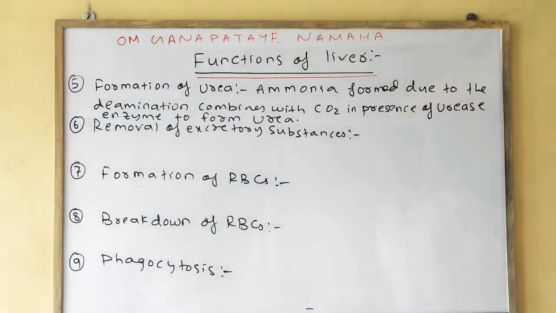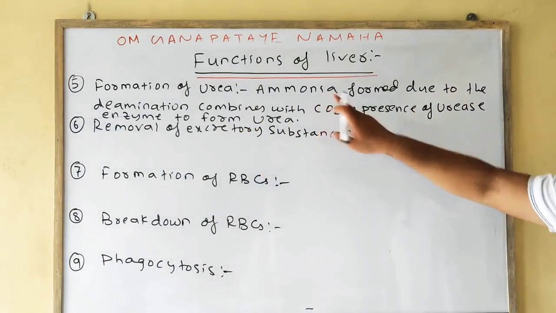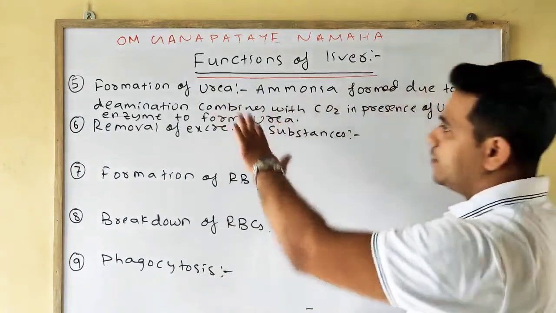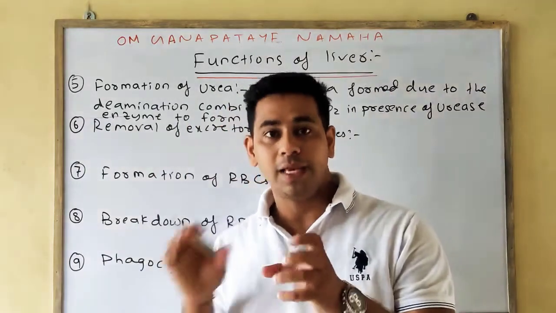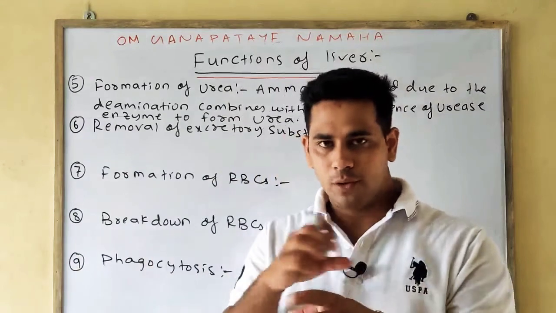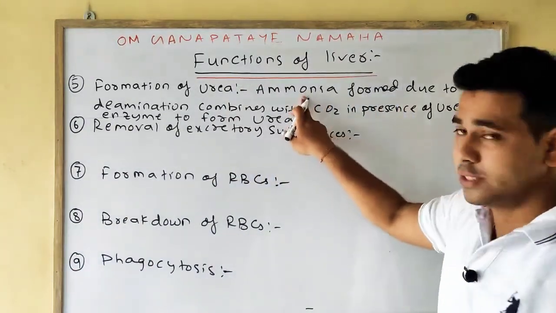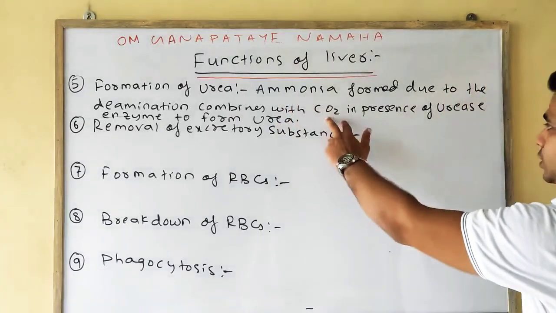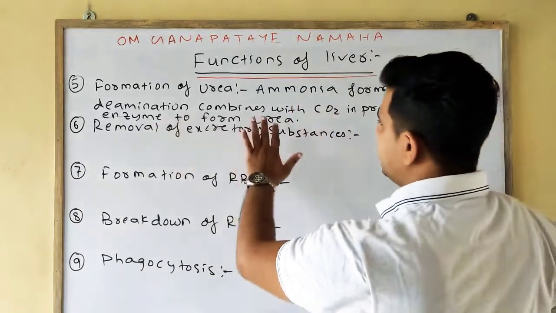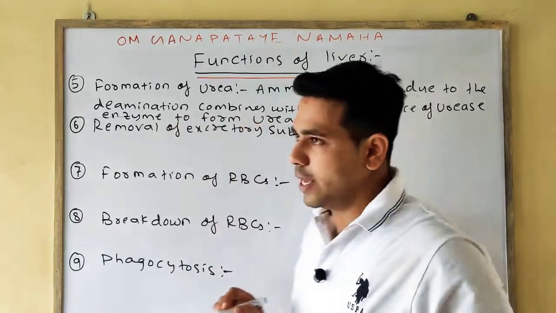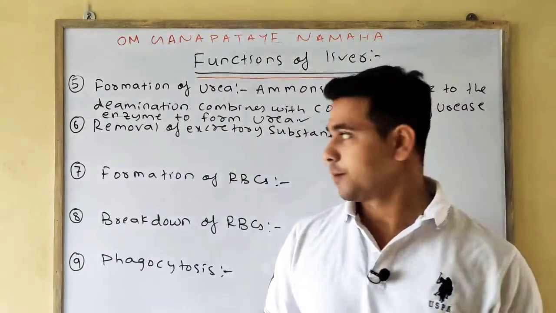So urea comes from the ammonia which is formed from deamination. Deamination means the amino group is removed. The ammonia formed combines with CO2 in the presence of urease enzyme to form urea, which is eliminated with the help of urine.